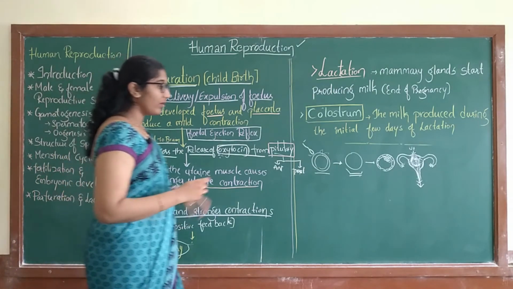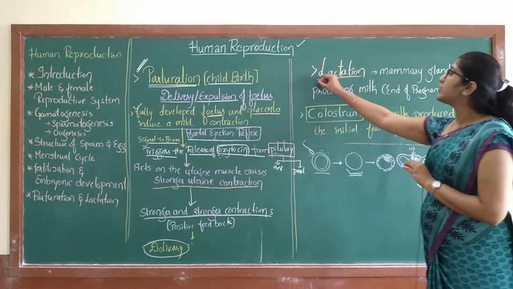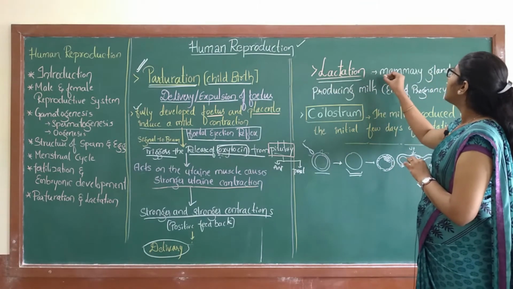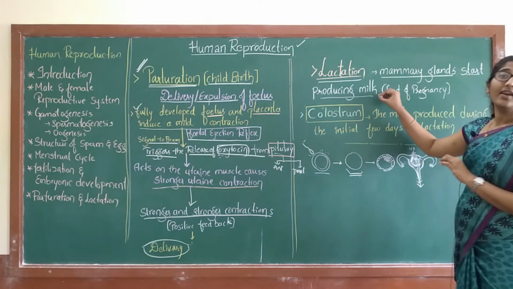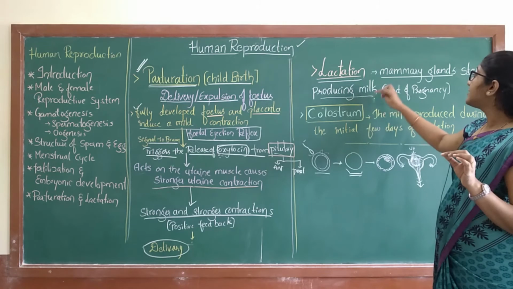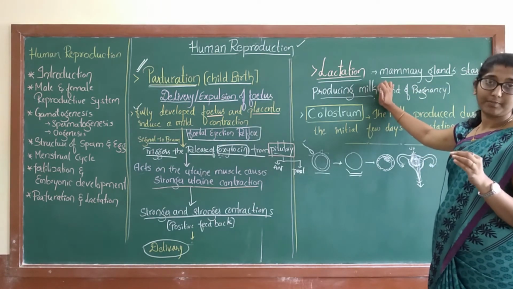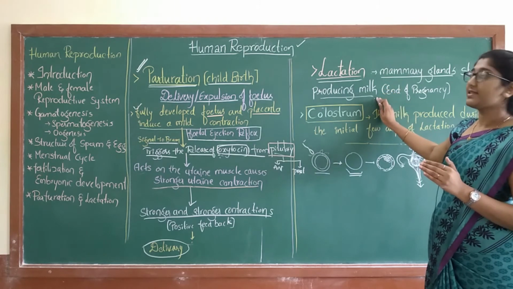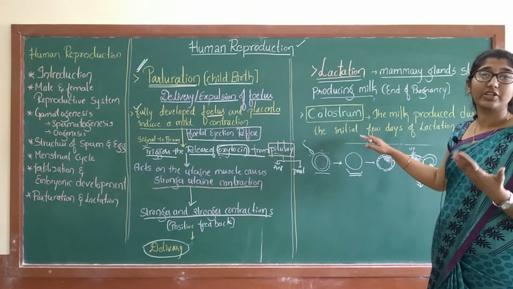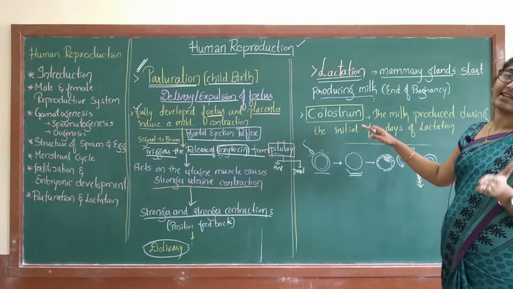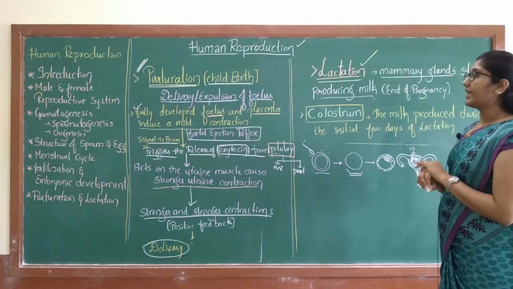Now we have studied the structure of the mammary gland, right? Lactation means the mammary glands start producing milk, and that too at the end of the pregnancy. Nearly in the 8th-9th month, at the end of the pregnancy, the mammary glands start producing milk. So this process is called lactation.